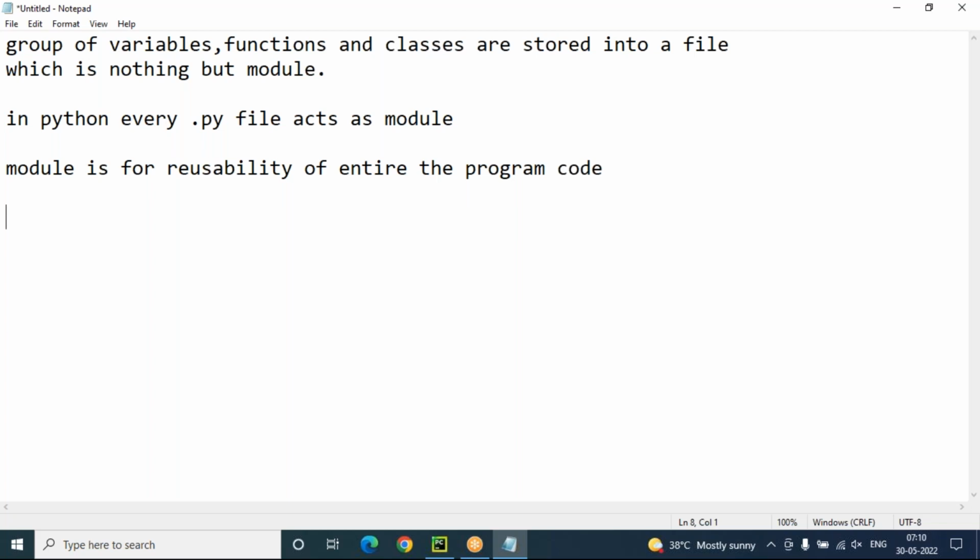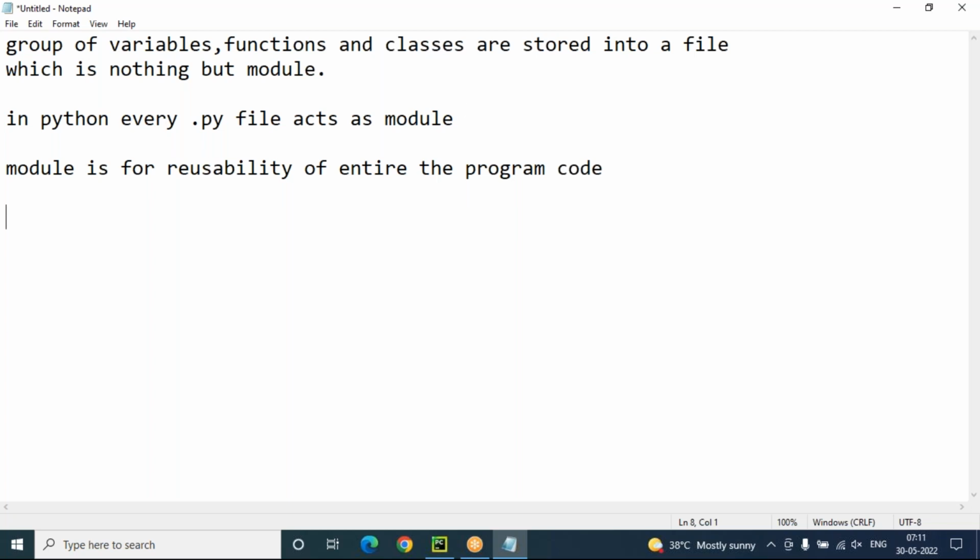A module is not like that. In the entire program, however much code you have written, you can reuse the total code in another program. That saves a lot of time: we implement the logic one time, and in many places we can directly use it by importing the program name as a module.